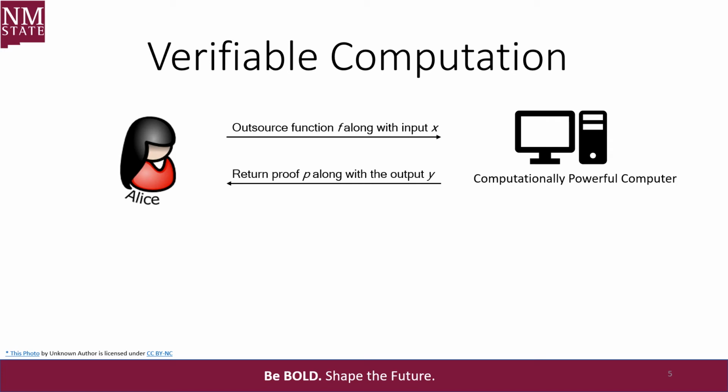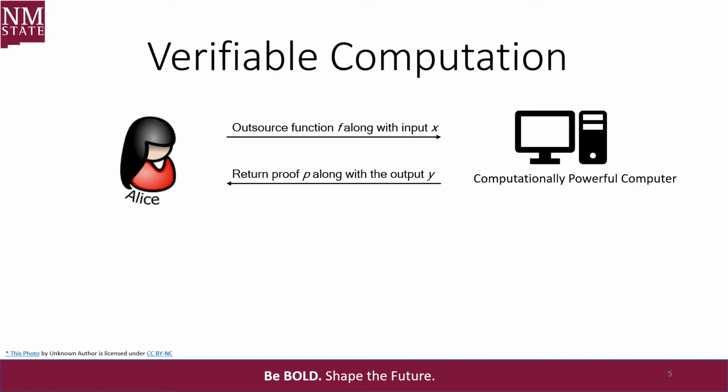Let's understand the verifiable computation problem with an example. Alice wants to compute a computationally intensive task, however, she doesn't have enough resources. She can outsource it to a powerful machine and wait for it to compute for Alice. However, once the result is computed, Alice needs to verify whether the computation was performed legitimately or not. Alice can verify the result by re-executing the offloaded computation. However, this will defeat the whole purpose of outsourcing it.